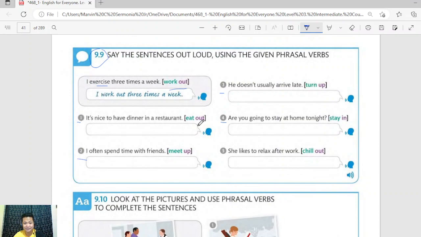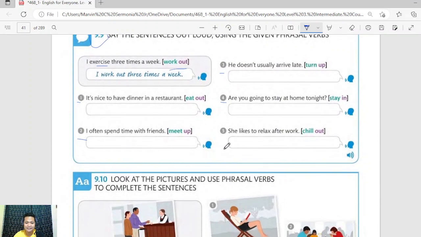And yes, you're correct. The answer here is, are you going to stay in tonight? Okay, because stay in means stay at home. So, are you going to stay in tonight? Okay, that's the correct answer. And we have number five. She likes to relax after work.